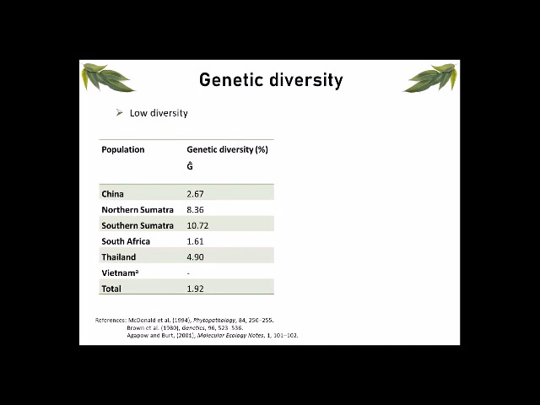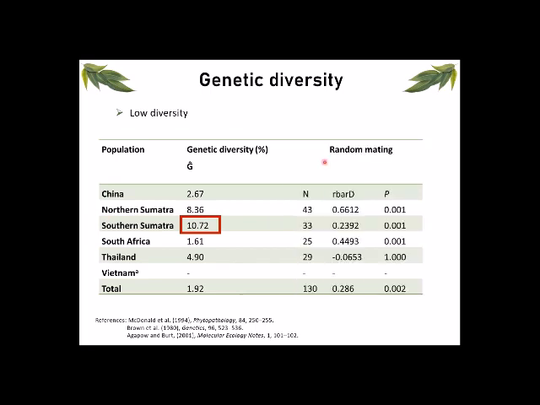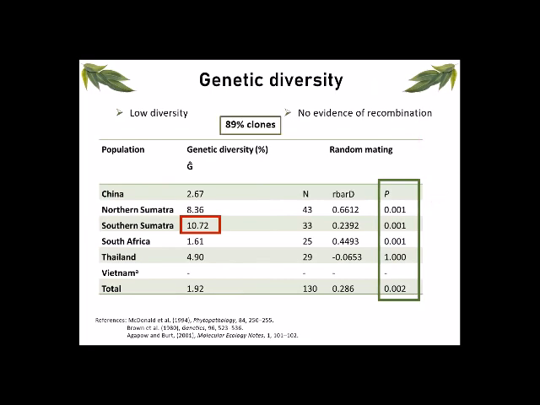All of our populations had low genotypic diversities, with the highest genotypic diversity of only 10%. And this was found in one of our oldest known populations from Indonesia. The hypothesis of random mating was rejected for all populations, and therefore we saw no evidence of recombination. This was not really surprising, since our data set consisted of more than 89% of clones.